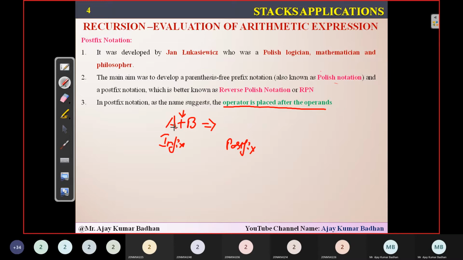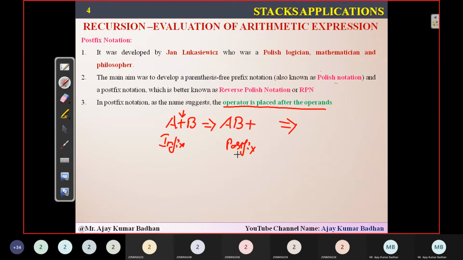So whenever you have an operator between two operands, you remove that operator from between and place it at the end after the operands. So what are the operands we have? A, B, plus. This is what we call postfix notation. I hope you people are getting it.